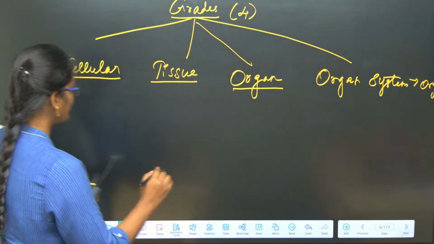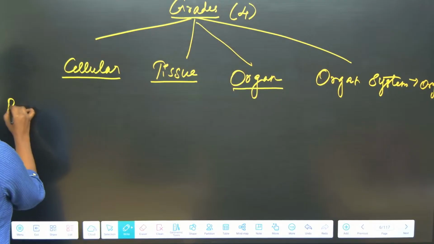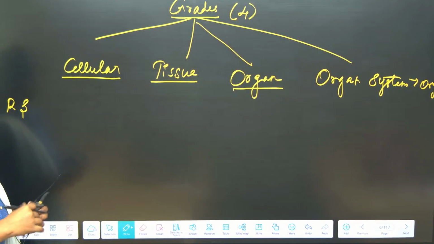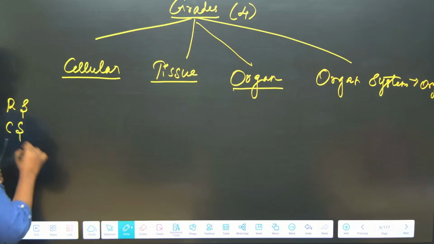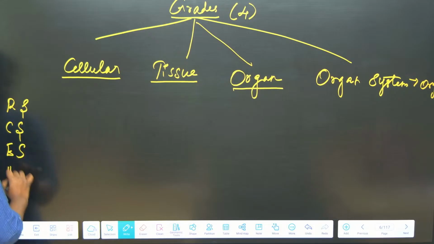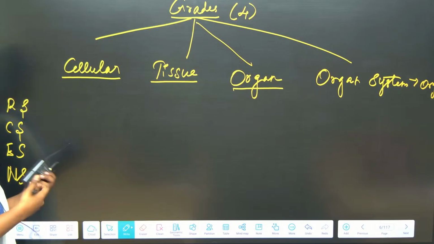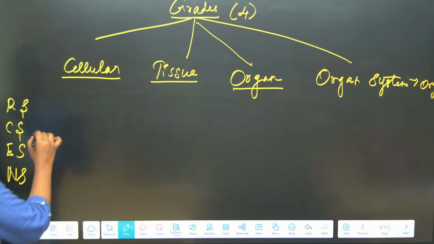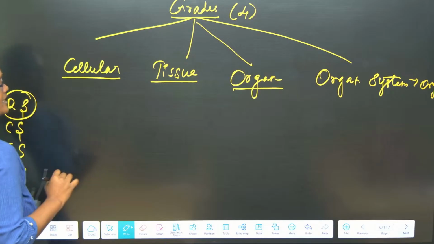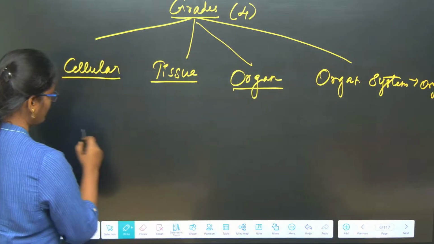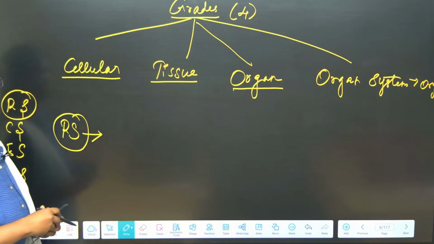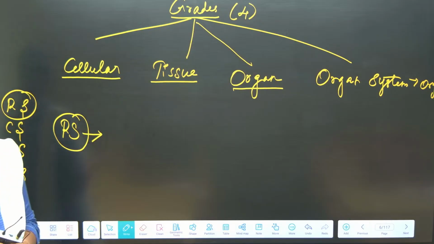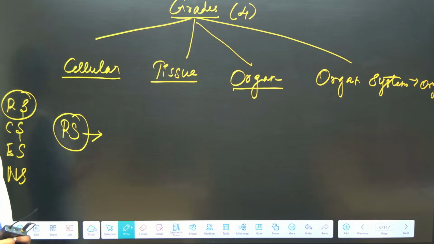Say, for example, in humans we have a respiratory system, circulatory system, excretory system, nervous system. Many important systems are present in the human. Let's take the respiratory system as an example of an organ system. What are all the organs involved in the respiratory system? Lungs. Only lungs? Lungs, pharynx, nose.